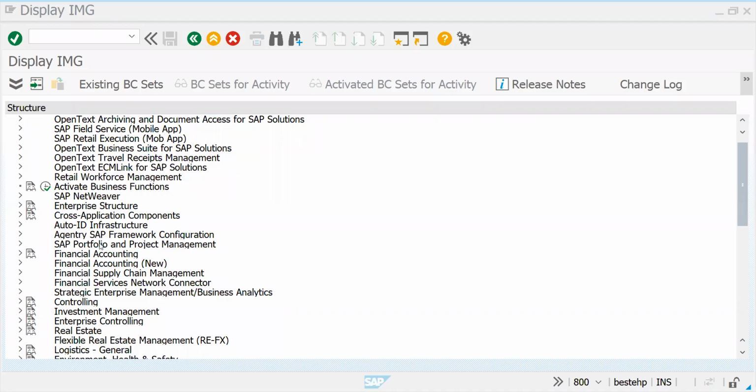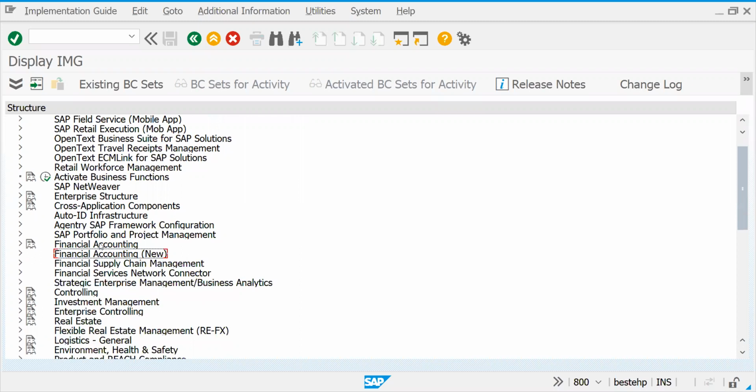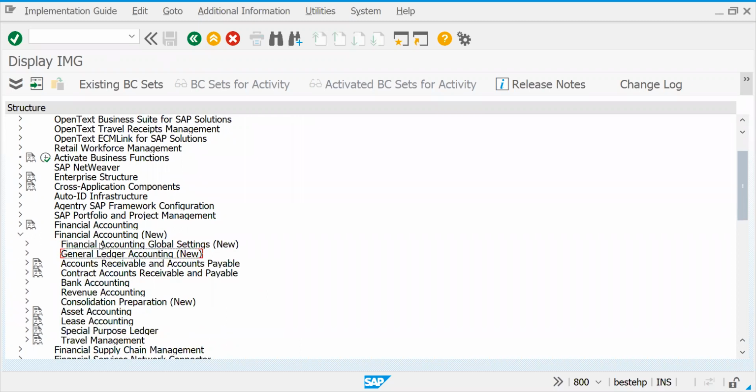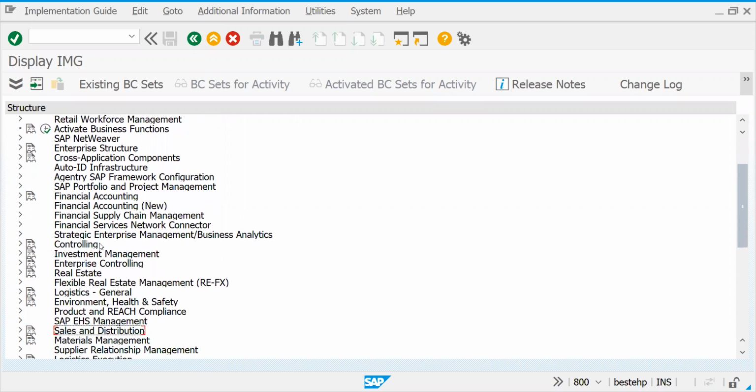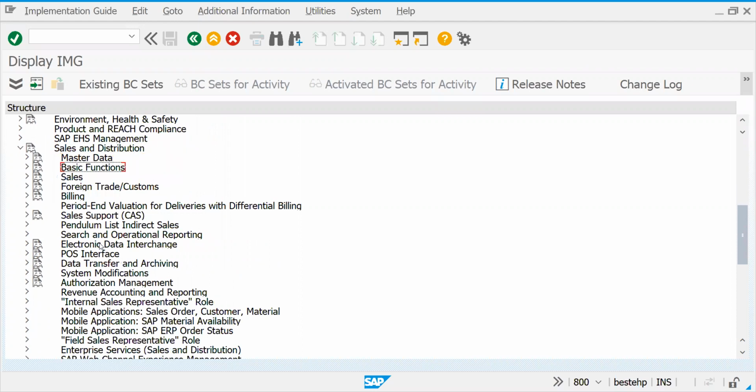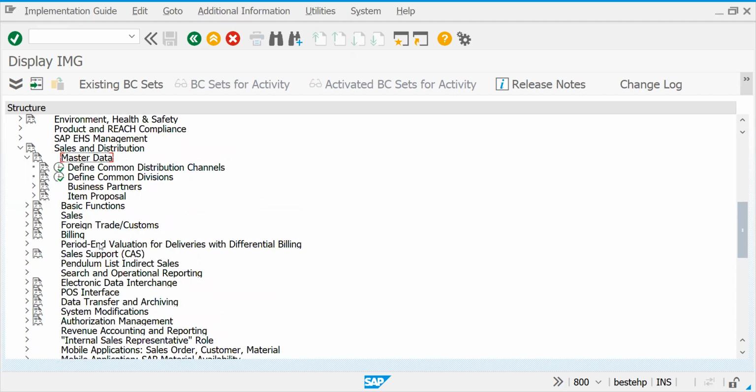So today, as per yesterday's practice, as I said, you got some error while creating a customer. Let me show you why we are getting the error. For this customer, the sales area is not defined, or the customer is not defined, some kind of error. If you come here, this is our Sales and Distribution, and there is something called master data.